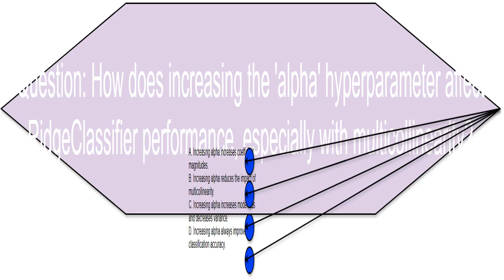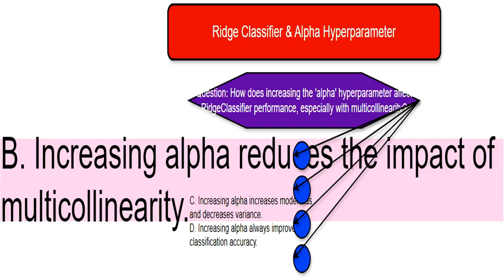We'll be evaluating the different effects on model coefficients, multicollinearity, and bias-variance trade-off. Increasing alpha helps to mitigate the effects of multicollinearity. Multicollinearity happens when your features, the variables predicting the outcome, are highly correlated.